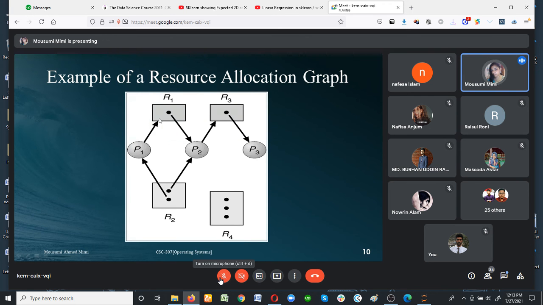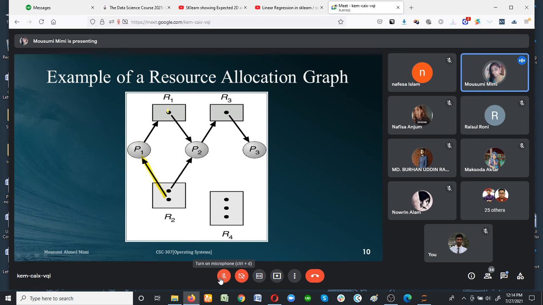Process 1 holds resource 2 or is using resource 2, and process 1 requests resource 1.